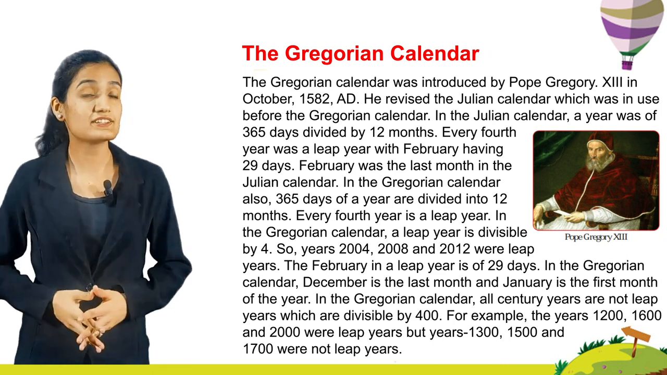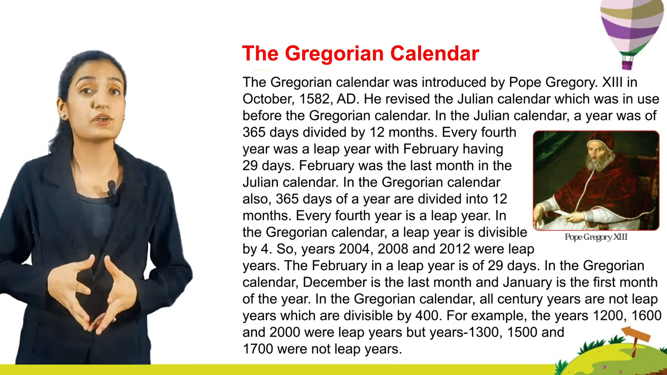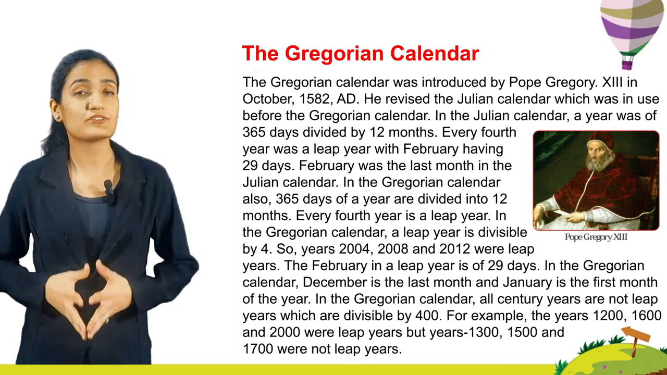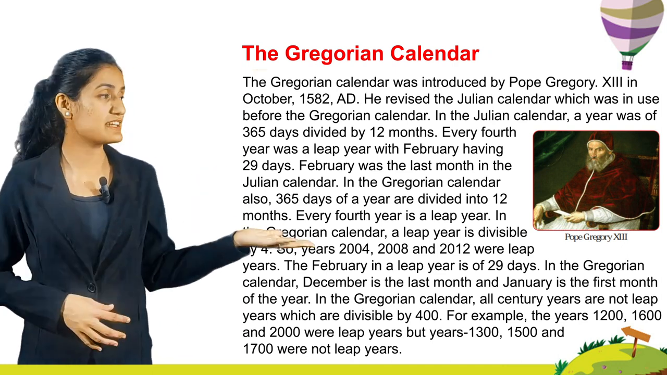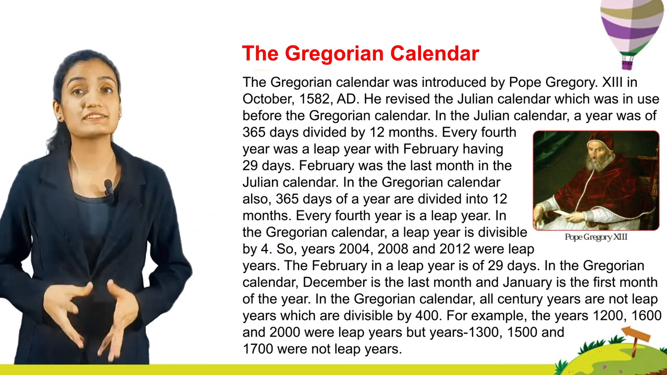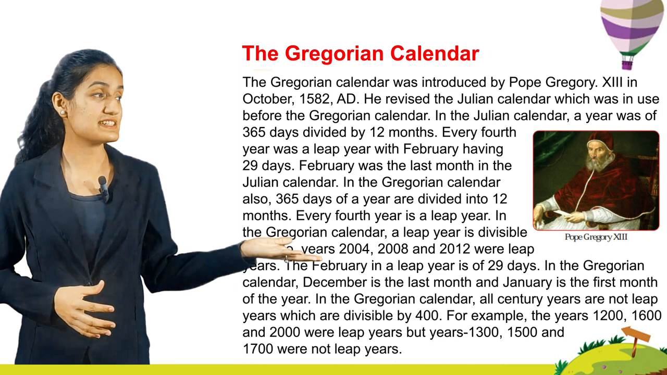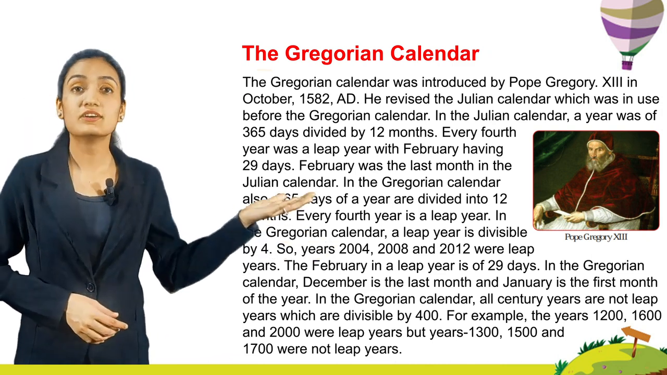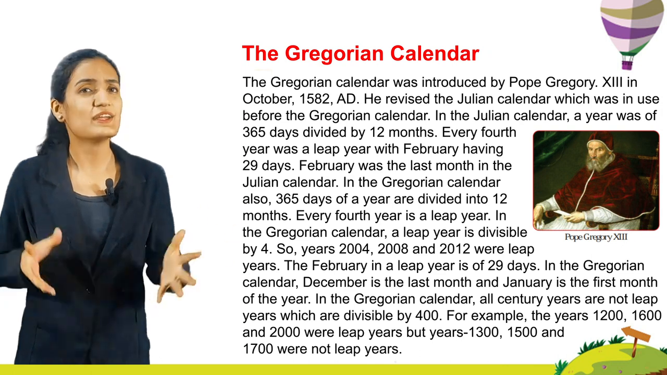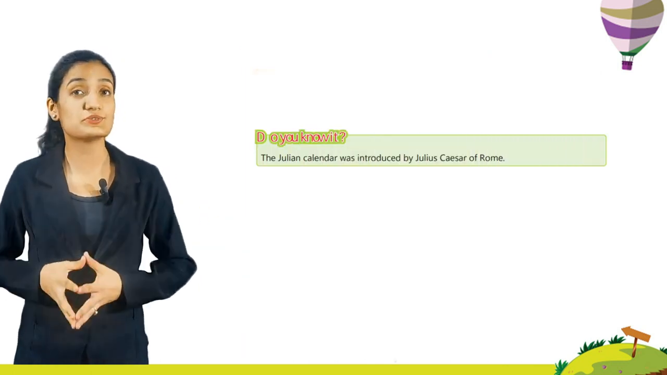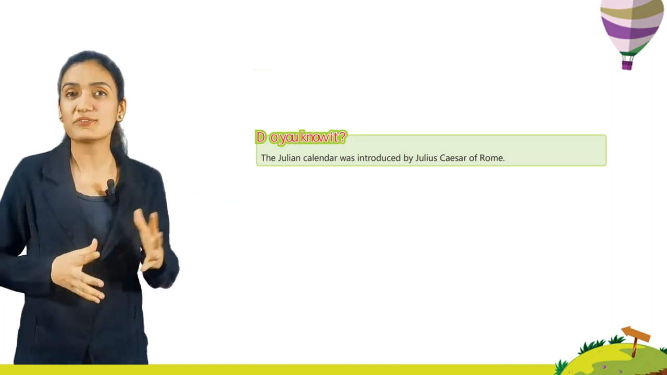In the Gregorian calendar, all century years are not leap years; only those divisible by 400 are. For example, the years 1200, 1600 and 2000 were leap years, but years 1300, 1500 and 1700 were not leap years. Now kids, do you know it? The Julian calendar was introduced by Julius Caesar of Rome.